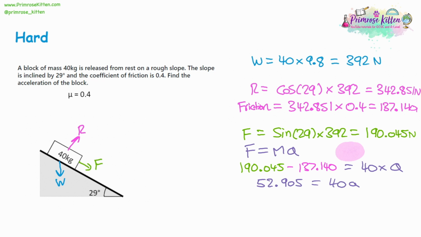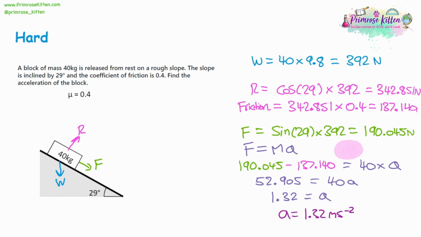So now we solve the equation. We can divide both sides by 40, and that's going to give us 1.32 to 2 decimal places for the acceleration. So we'll just finish off by writing down our answer with the units. The acceleration is 1.32 meters per second squared. So the big change here is that we do have to calculate the normal reaction force. We have to multiply it by the coefficient of friction to get a value for the friction, and then we take that away from the force going down the slope at the end.